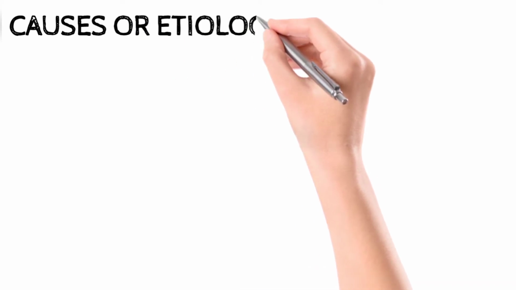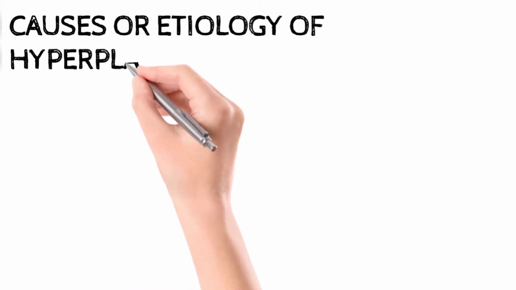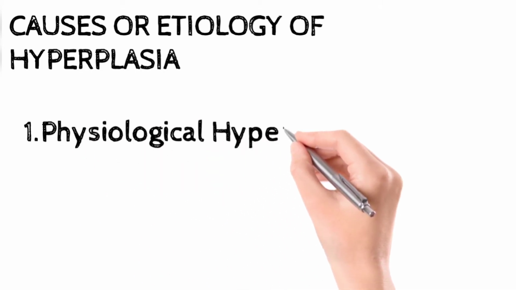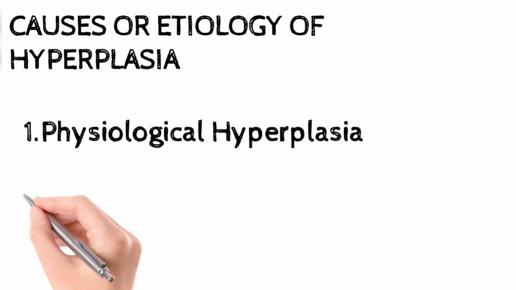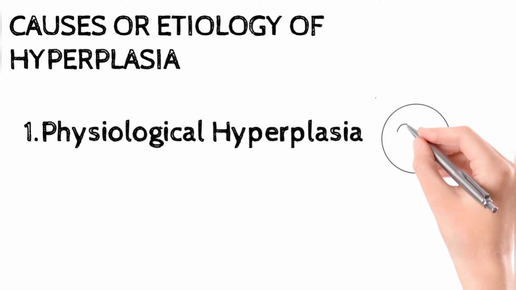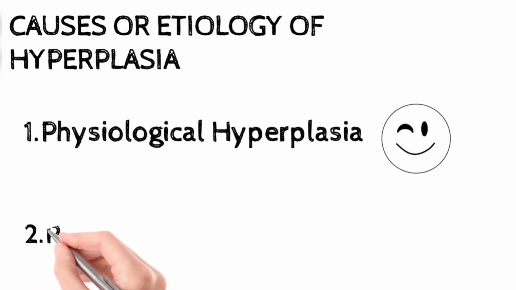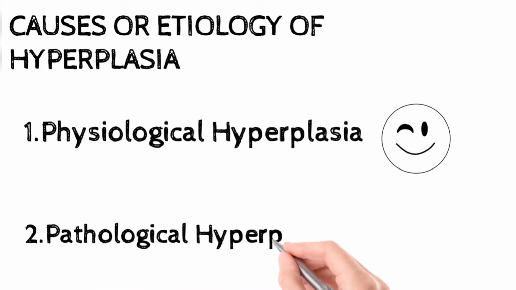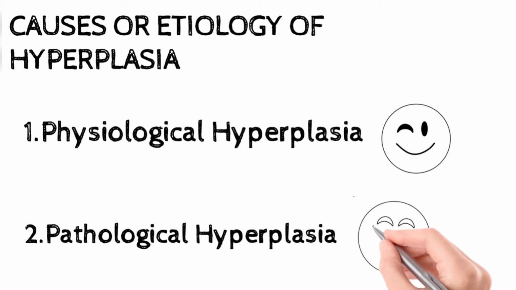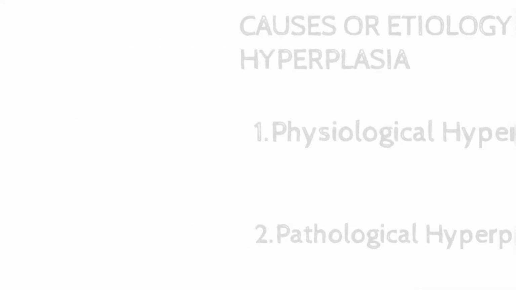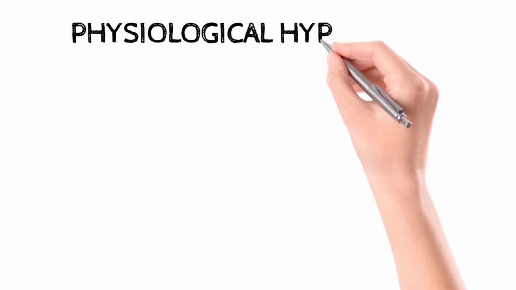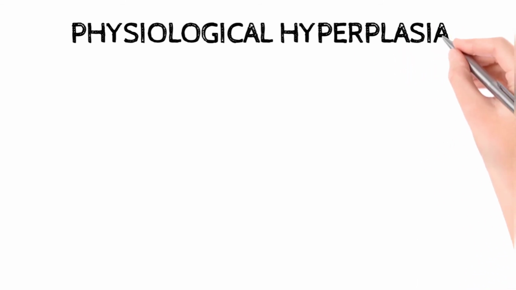So now we will see the etiology or the causes of hyperplasia. It is due to the effect of growth factor or hormone. It could be physiological hyperplasia or pathological hyperplasia. Physiological hyperplasia occurs in a normal physiological condition, while in pathological hyperplasia you will have some underlying pathology for the development of hyperplasia. All right. So first we will see physiological hyperplasia. In which physiological conditions can hyperplasia occur?